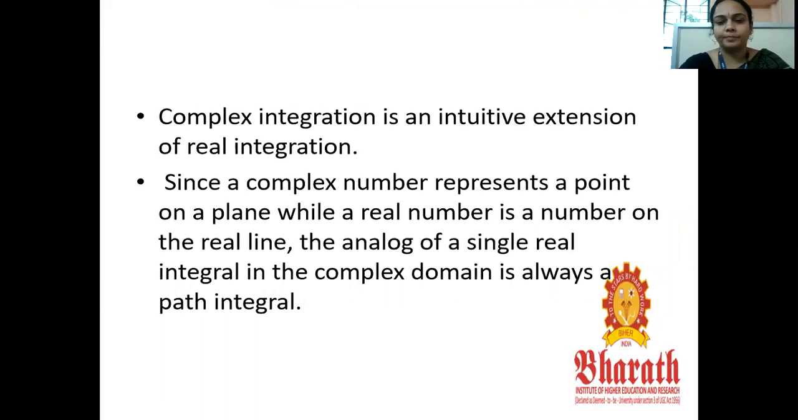Complex integration is an intuitive extension of the real integration. A complex number represents a point on a plane, while a real number is a number on the real line. An analog of a single real integral in the complex domain is always a path integral.